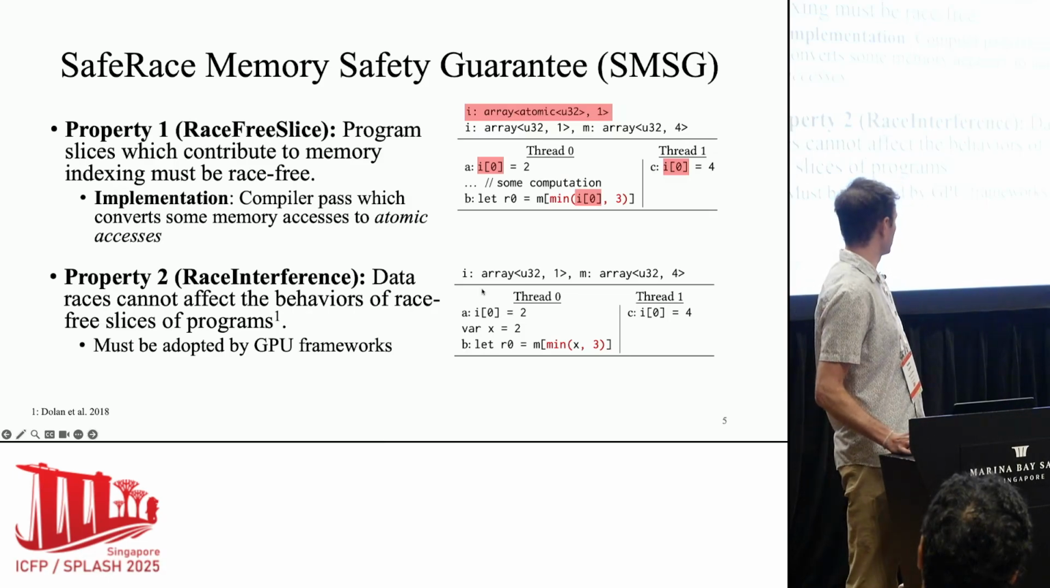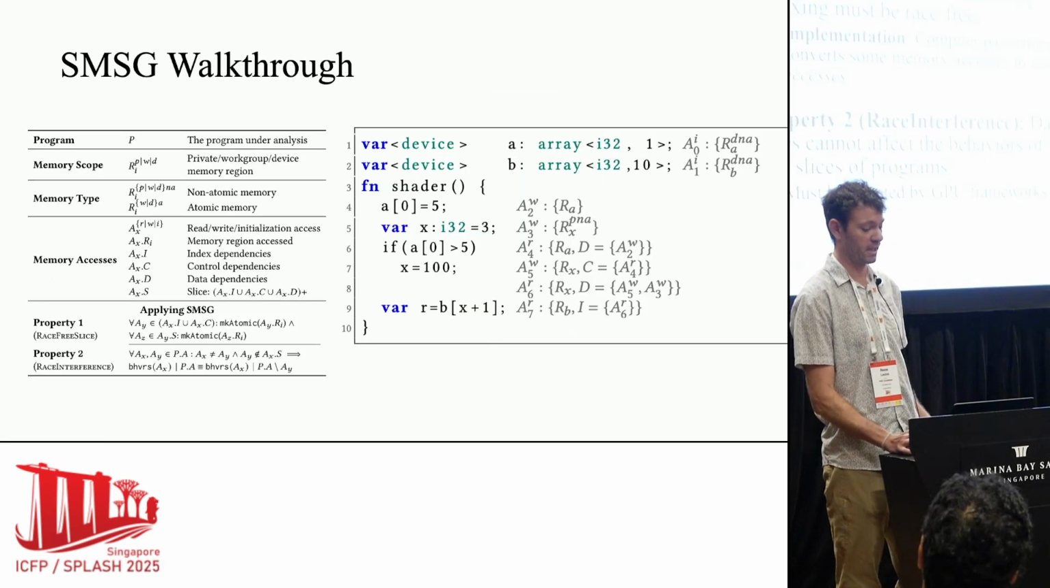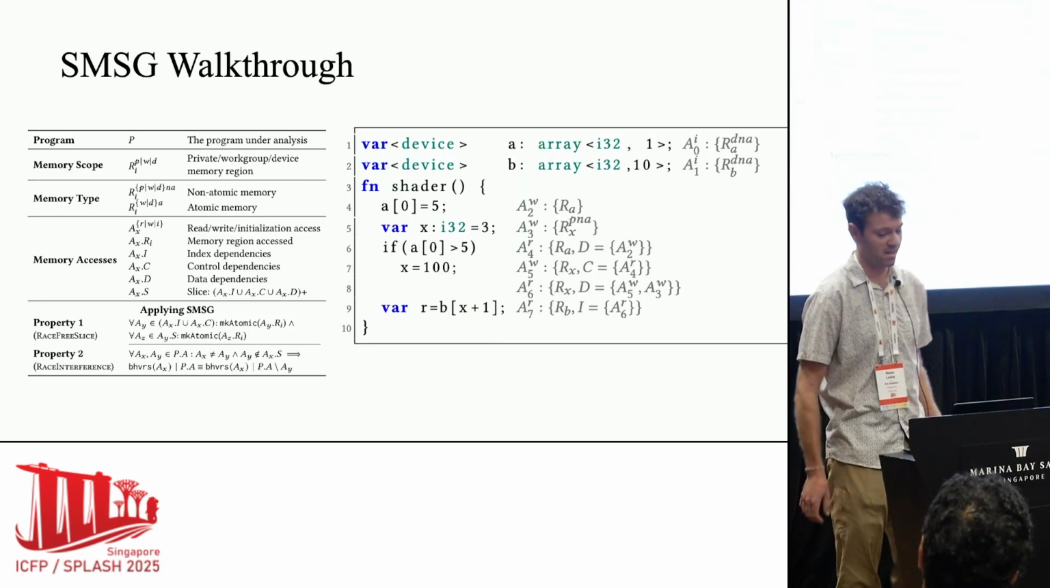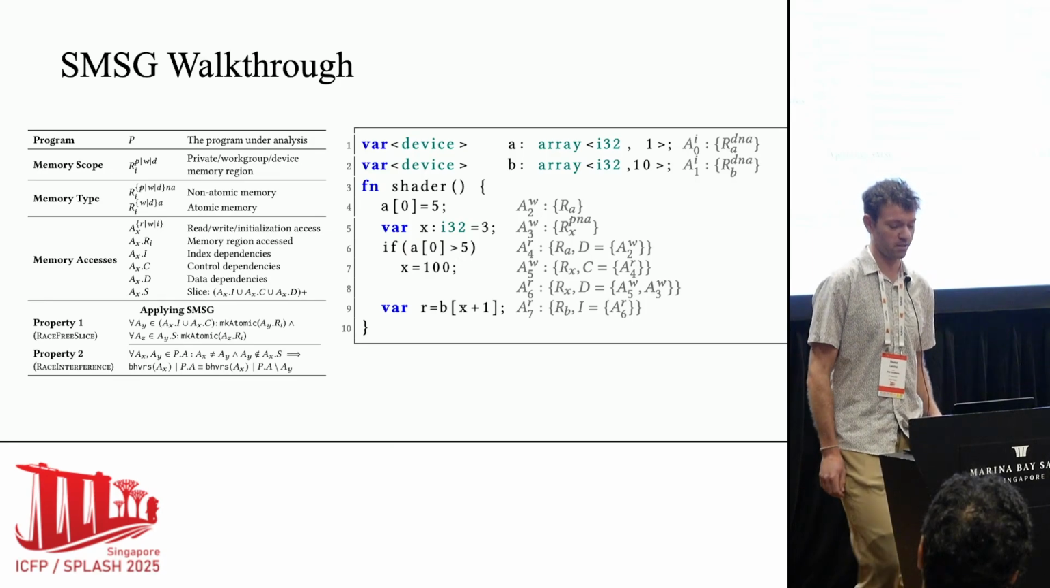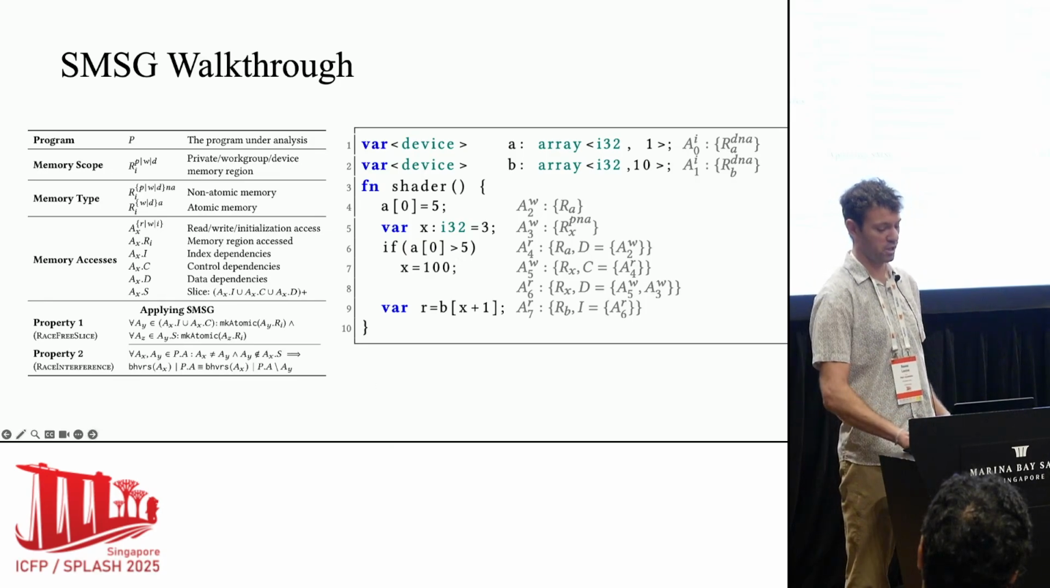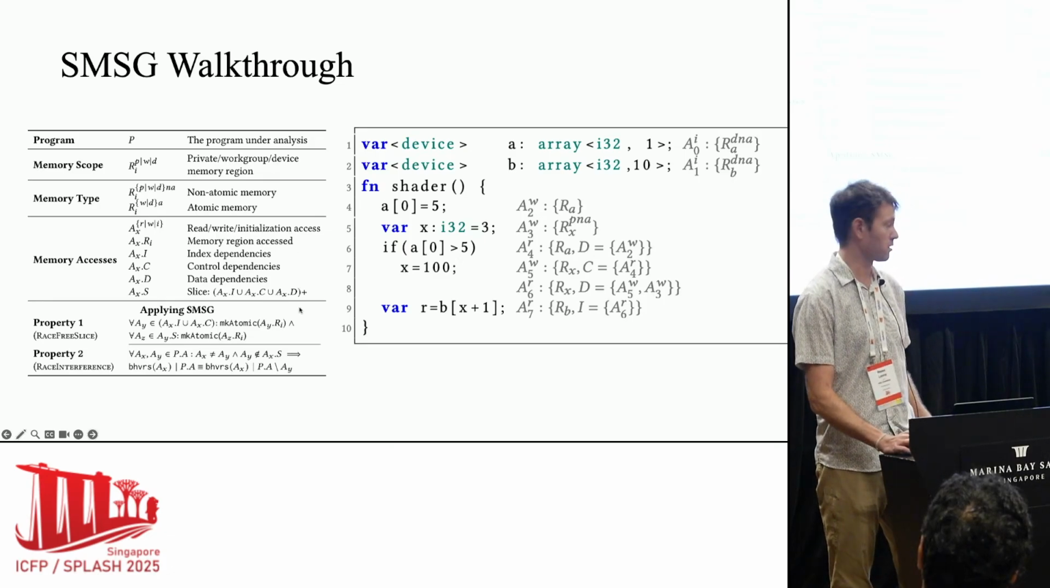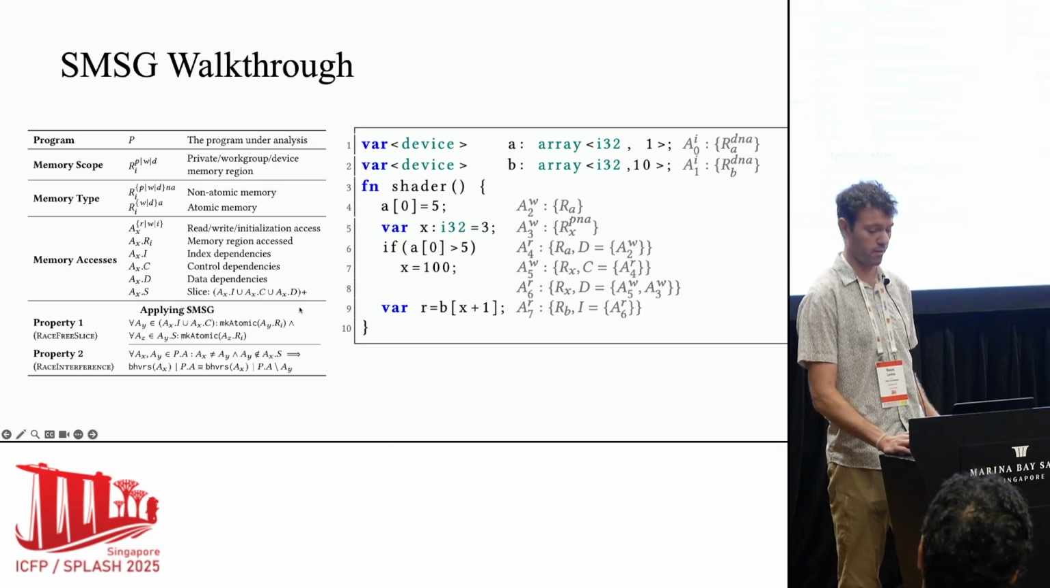Okay, so let's look at whether property 1 can be implemented, and if so, how we implement it. We did implement it in a compiler for WGSL programs using this memory logic on the left, and I'm going to walk through how we apply it to a program here on the right.